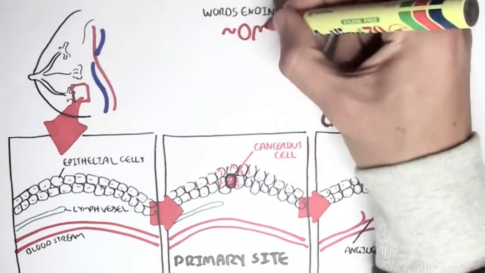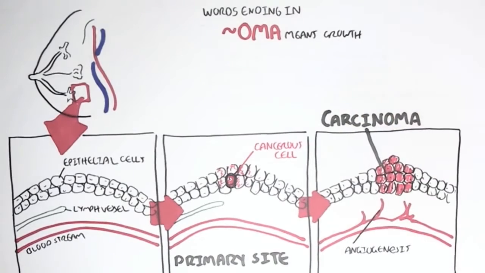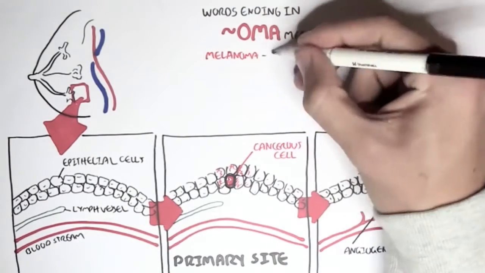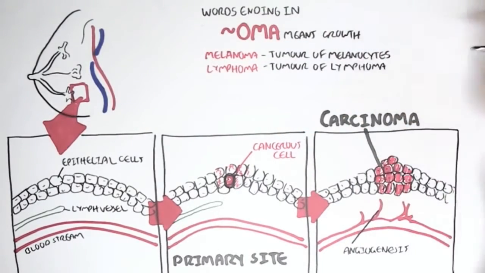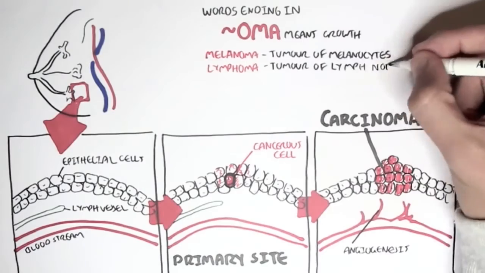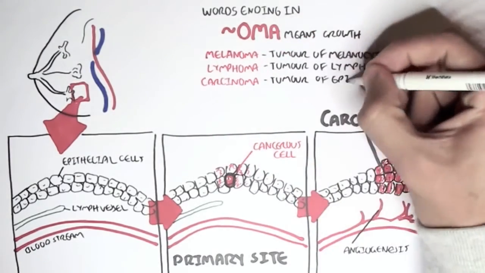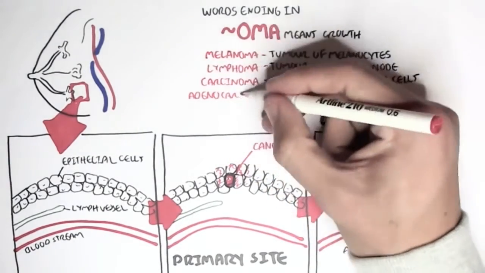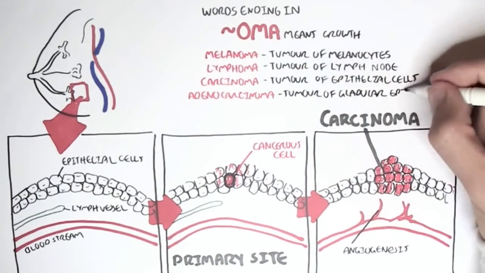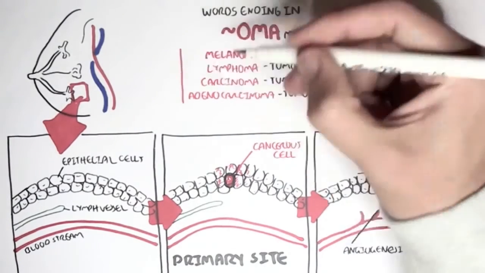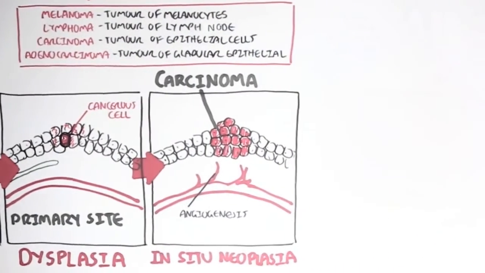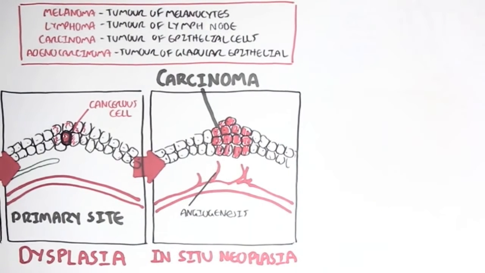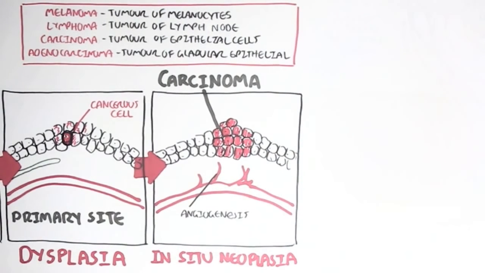Words ending in -oma mean growth. So for example, melanoma means growth or tumor of melanocytes. Growth, new growth of melanocytes. Lymphoma means tumor of the lymph node. Carcinoma means tumor of epithelial cells. And adenocarcinoma, for example, is a tumor of glandular epithelial cells. And so seeing that the cells we just looked at are epithelial cells, we can refer to this as carcinoma, so breast carcinoma.